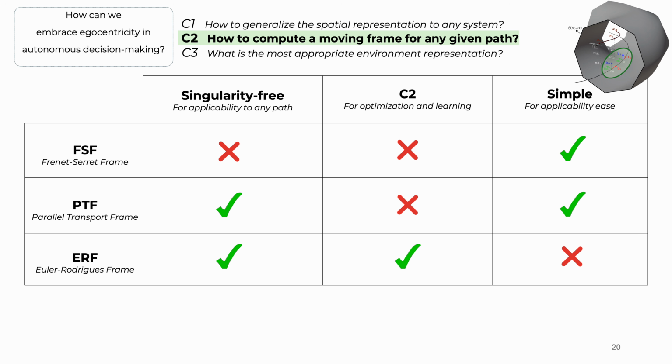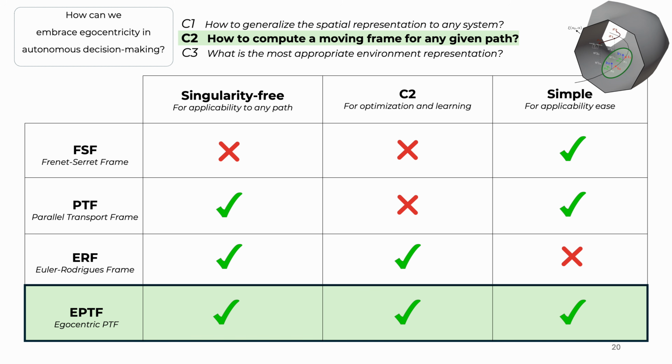And this motivated us to come up with our own frame, which is a variant of the PTF, and we denote it as Egocentric PTF, or ePTF for short. This frame, because it was designed to do that, ticks all three boxes and fulfills all our desired criteria. This means that it's well defined, so it is singularity free. We can obtain the gradient information, it's guaranteed to be continuous up to the second order, and it's extremely simple to implement. So this was our thought process in order to propose the ePTF as a moving frame for optimization-based navigation within egocentricity.